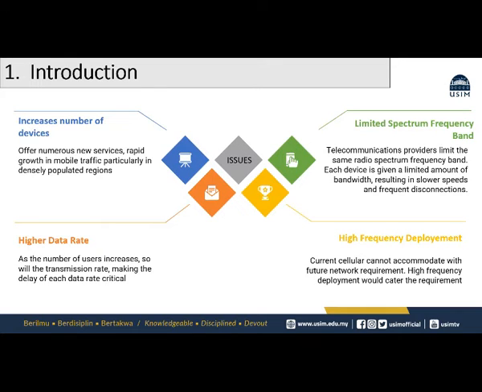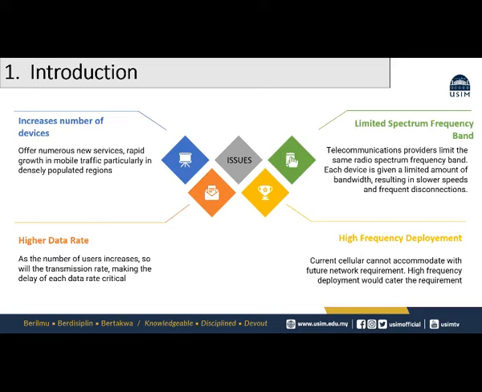Today, it offers numerous services, with rapid growth in mobile traffic, particularly in densely populated regions. The new services mentioned here are that smart mobile devices will offer services such as ultra high definition video, 3D video, virtual reality, augmented reality, and many more. Next is the limited spectrum frequency band. Telecommunication providers share the same radio spectrum frequency band. Each device is given a limited amount of bandwidth, resulting in slower speeds and frequent disconnections.